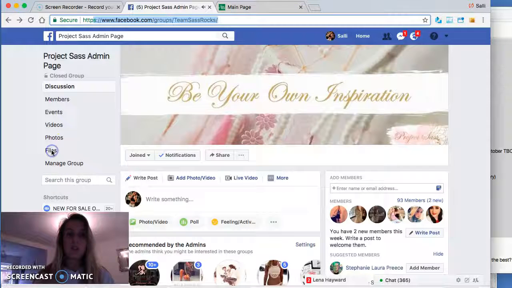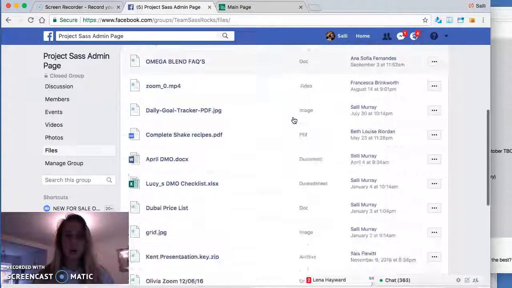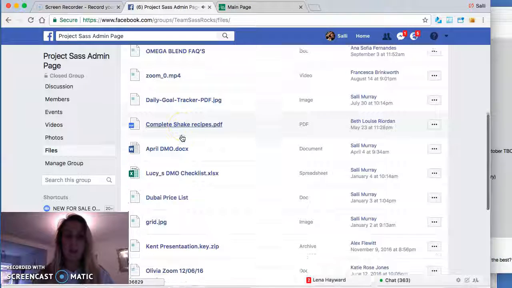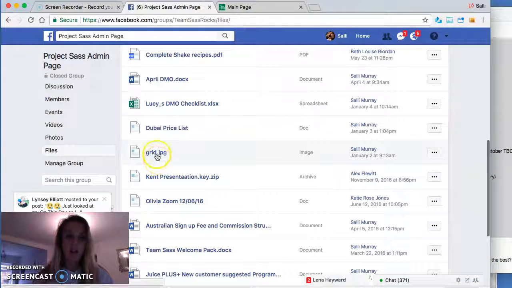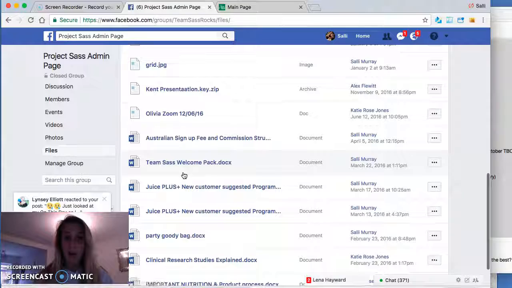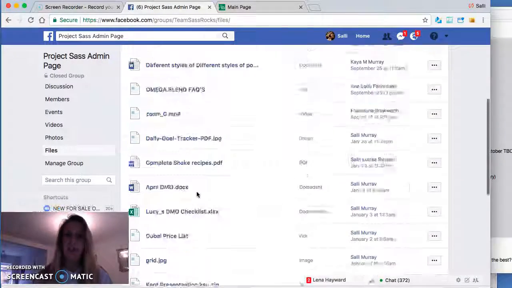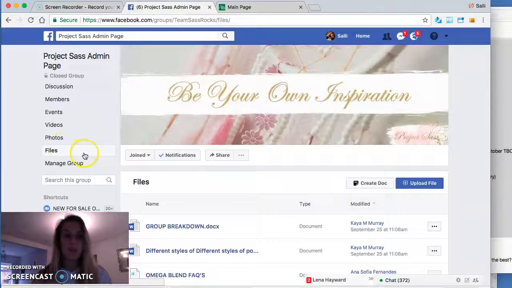So if you go to the files, you've got all sorts of files here. So we've got information on the Amiga blends, we've got old Zoom calls, we've got a daily goal tracker, some shake recipe ideas, a DMO option, price lists, the grid that we use. You can click on any of these and it will download. We've got a welcome pack, Australia sign up fees, lots of information there. There's not millions of files in this one, but there are even more in the Princess Movement.